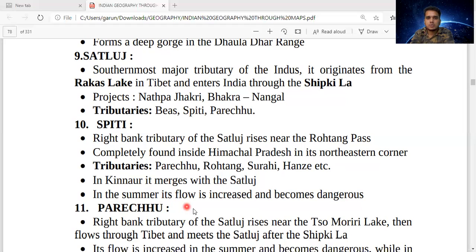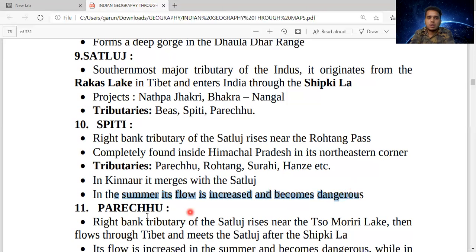In the summer, its flow increases and becomes dangerous. Spiti River basically causes the floods in Himachal Pradesh. Why in summer? Because the glaciers and ice melt in summer. So that's why it creates a huge impact in Himachal Pradesh state.